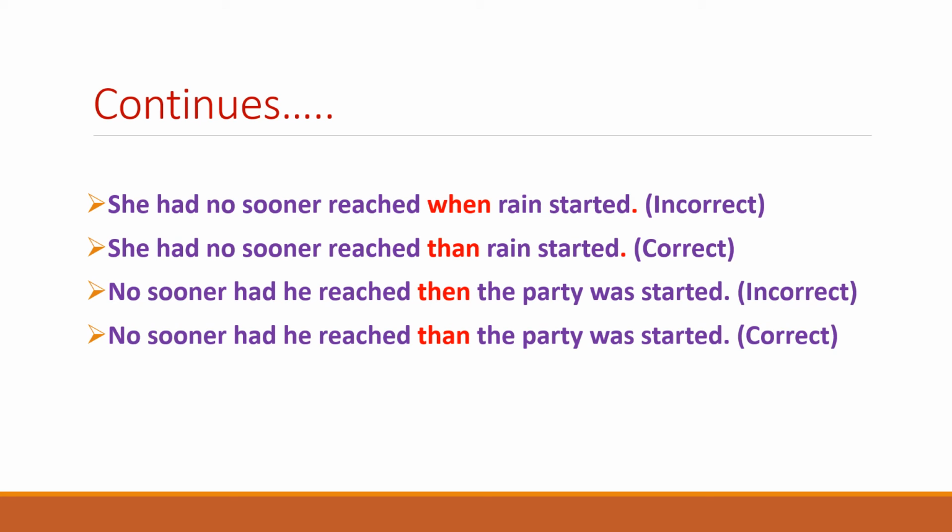That is the simple rule that you need to remember in correcting sentences that have used the structure of no sooner. Always remember that the pair that is used together is no sooner than, and that "then" is the wrong word. That's what you need to remember, and this would help you in correcting these sentences. So "no sooner had he reached then the party was started" is incorrect, because "then" is an incorrect expression with this one, whereas "no sooner had he reached than the party was started" is the correct expression because it has been appropriately followed by "than".